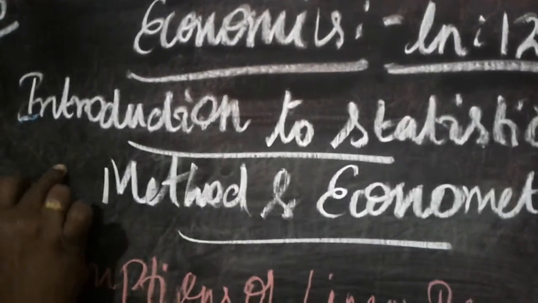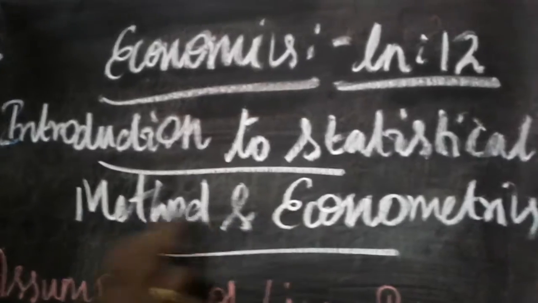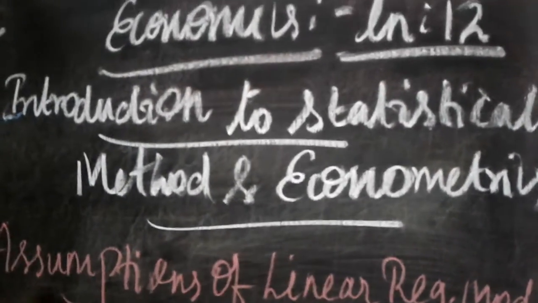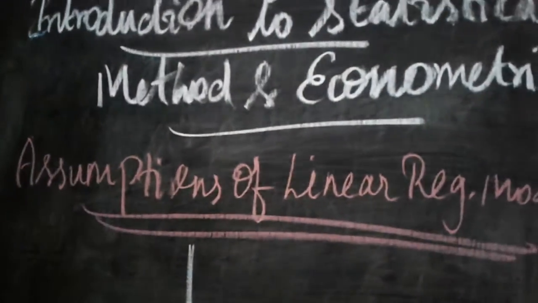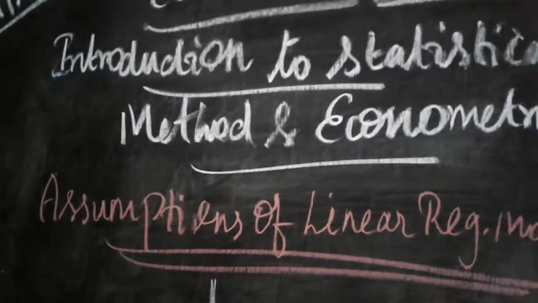Only 2 classes we are having to finish this lesson, so listen very carefully. Important topics: introduction to statistical methods and econometrics lesson. What we are going to discuss today is the assumptions of the linear regression model. Part C carries 3 marks, very important.